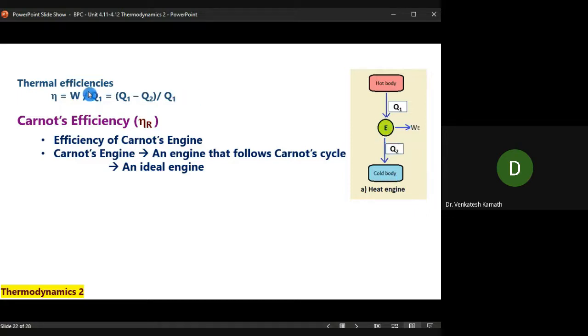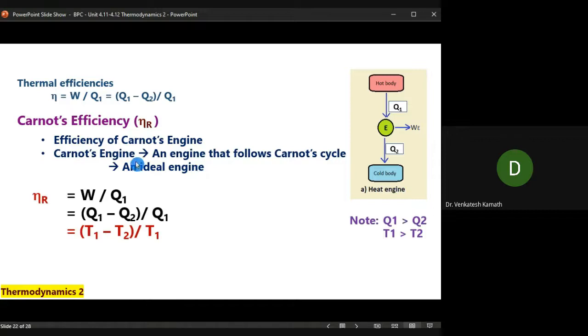So this is the basic definition of the efficiency of any heat engine, irreversible or reversible. But in the case of Carnot's engine, the Carnot efficiency is defined as eta R. The efficiency of a Carnot engine follows the second Carnot principle. According to that, eta R is equal to T1 minus T2 by T1.